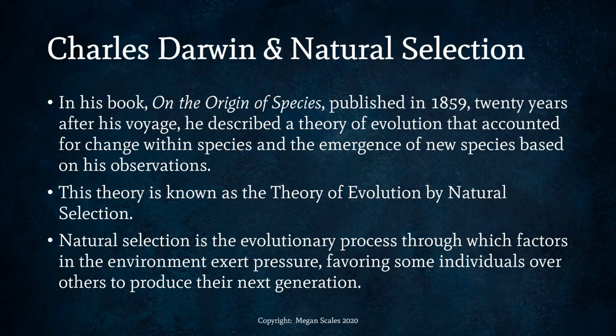So, in his book on the origin of species, published in 1859, 20 years after his voyage, he described a theory of evolution that accounted for change within species and the emergence of new species based on his observations. This theory is known as the theory of evolution by natural selection. And this is very important for you to know this week. The definition of natural selection is the evolutionary process through which factors in the environment exert pressure, favoring some individuals over others to produce the next generation.